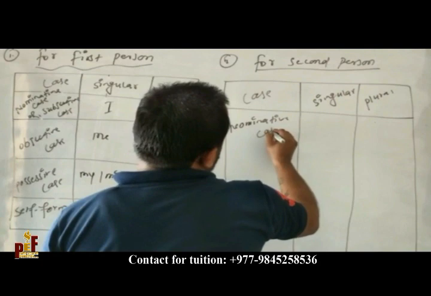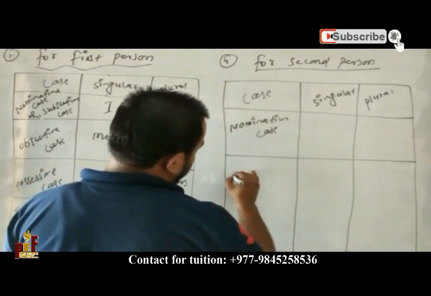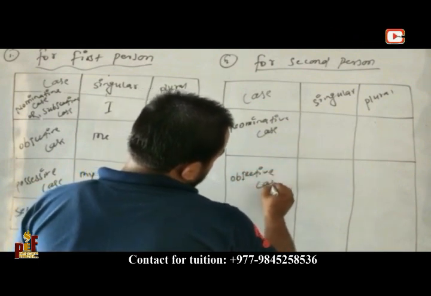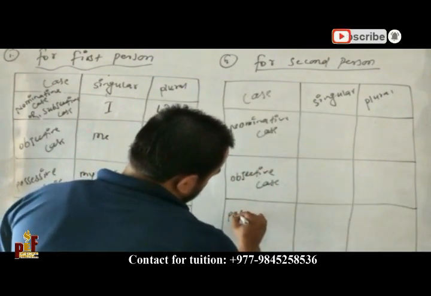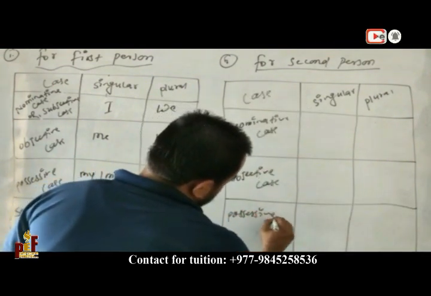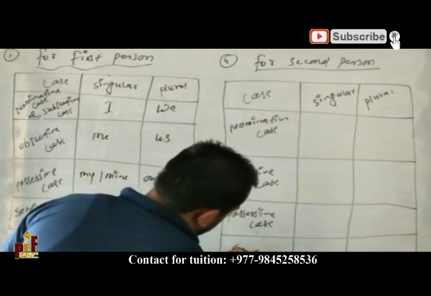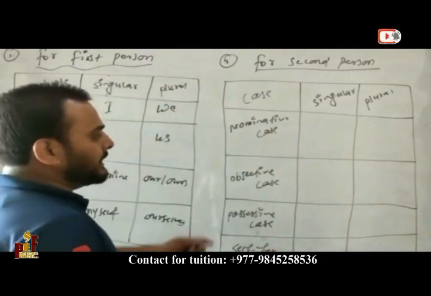Nominative case, objective case, possessive case, and now self form.